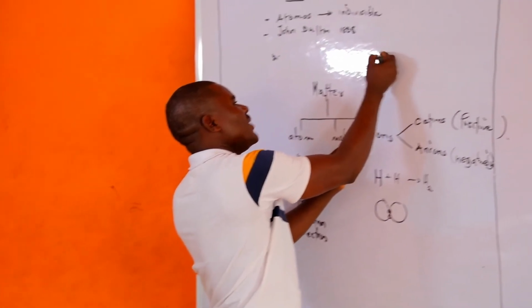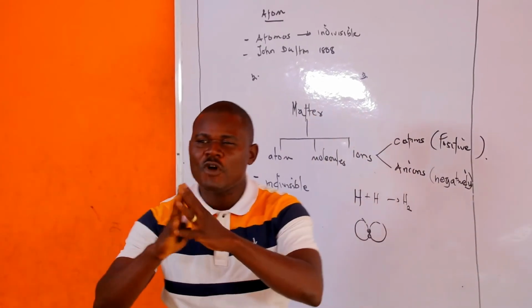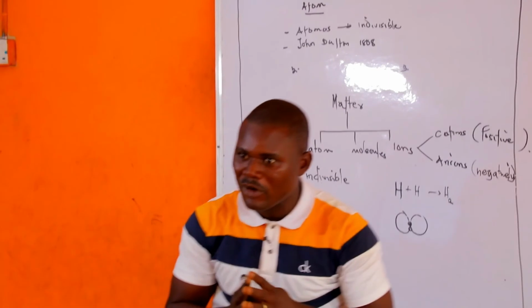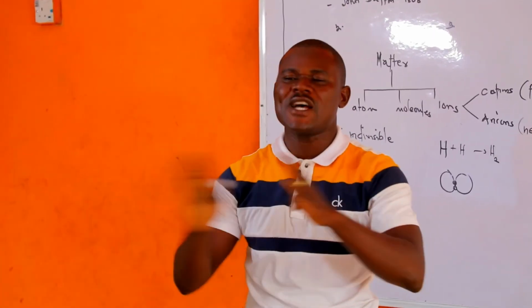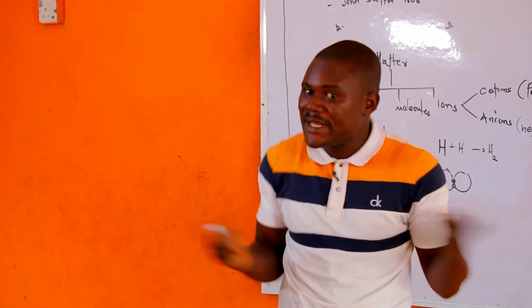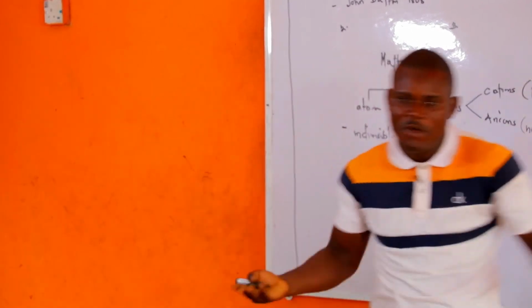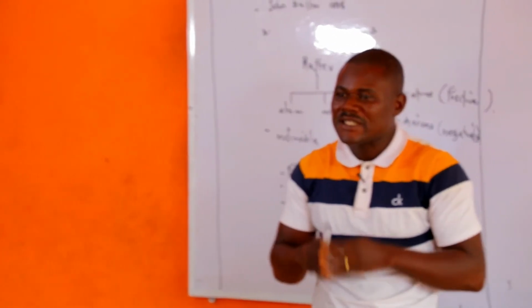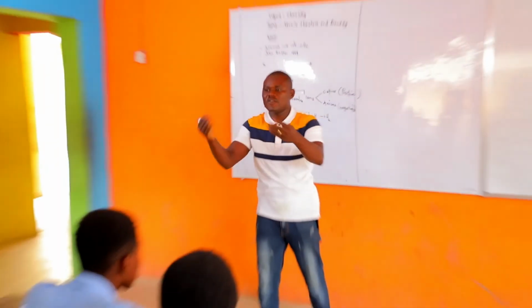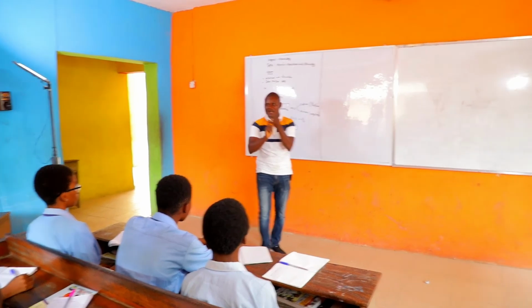In his third statement, he said that atoms of elements are alike. Atoms of elements are what? Alike in every aspect, and they are different from atoms of other elements. He said that when you take atoms of an element, e.g., atoms of chlorine, they are always alike. They look similar, and they are always different from atoms of other elements. Who can remember the first thing?